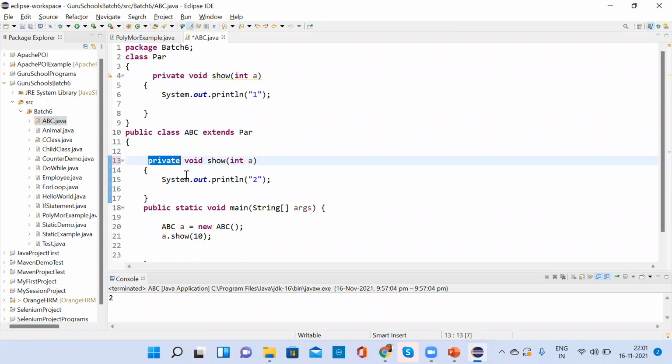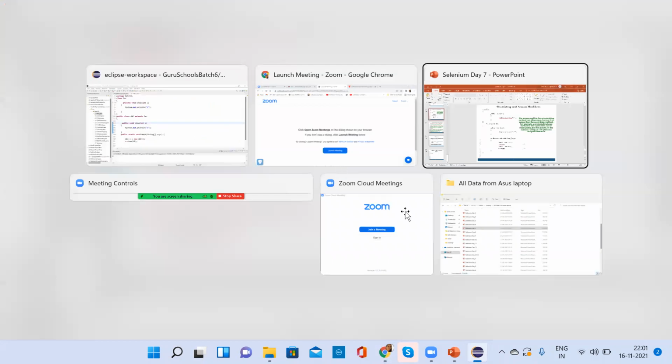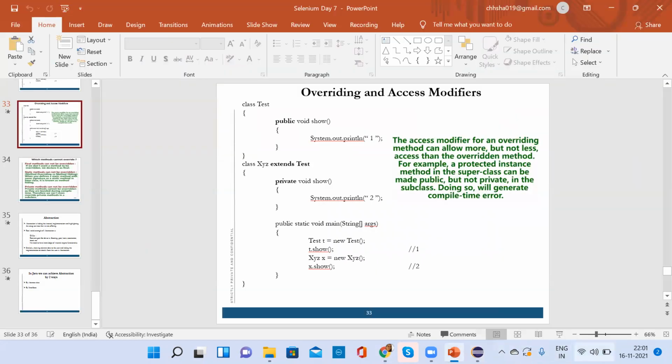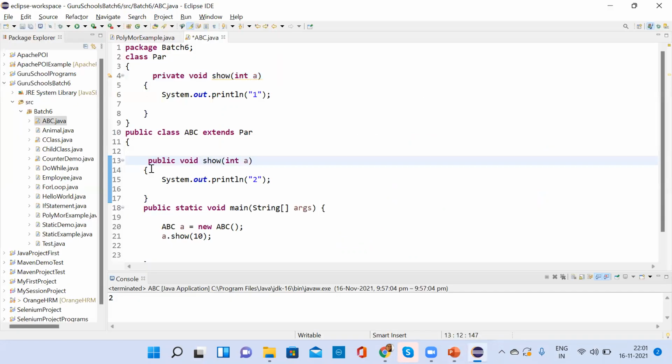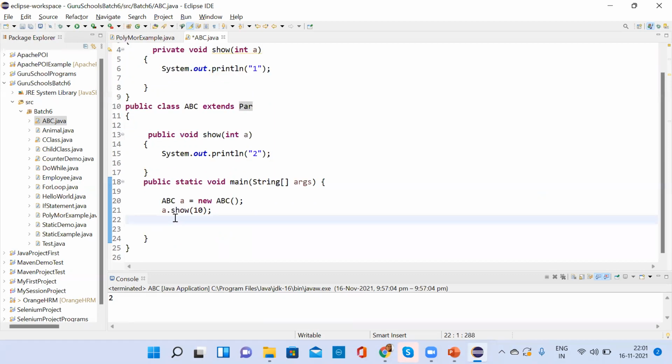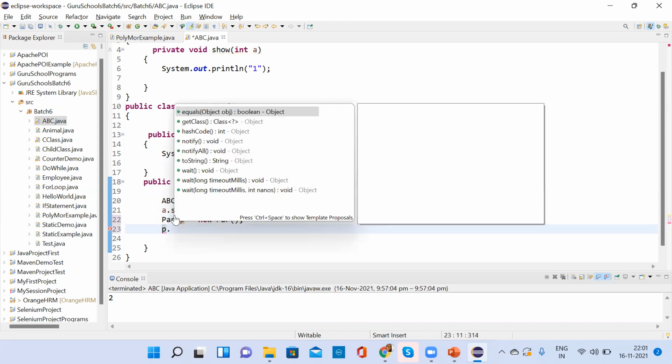Yes, Chavi. Either it is private or public, it will be accessed. Okay. But when you call that private method, will we get an error? Yes, it is not allowed. If you create an object also, it will not allow you to access that, since it's private.